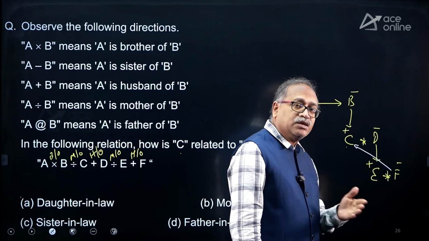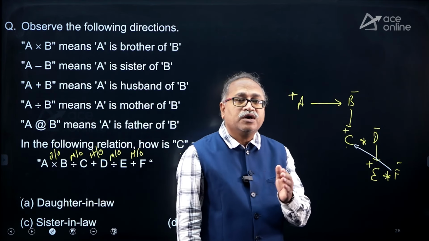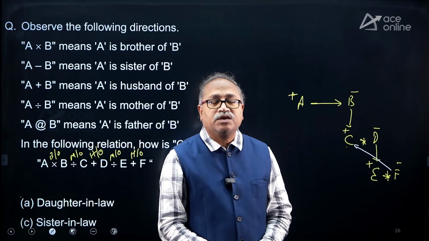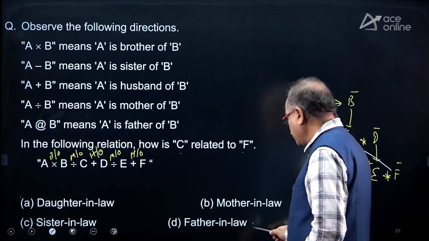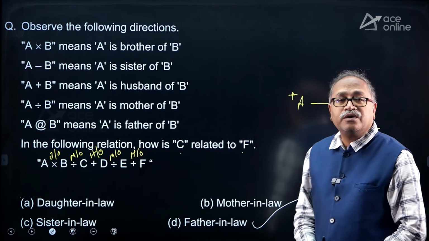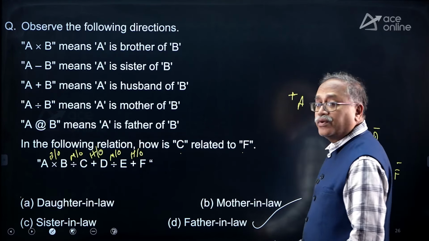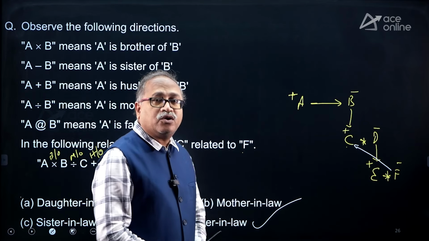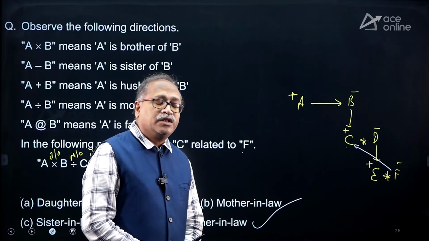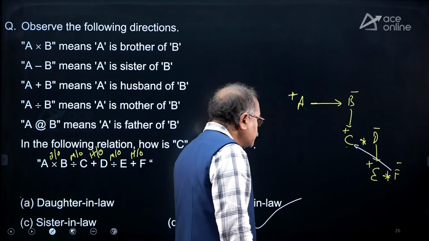So husband's father is none but father-in-law. That's your answer. So C is father-in-law of F. How is C related to F? Father-in-law of F. Let's move on to the next.